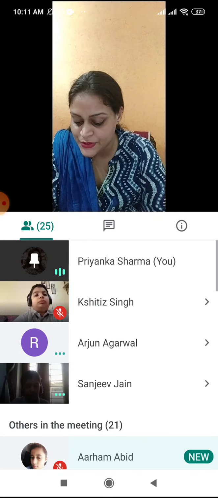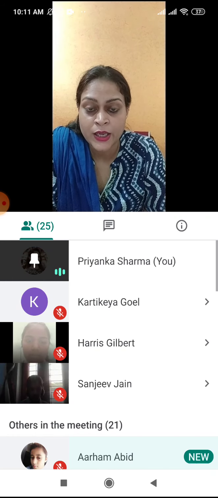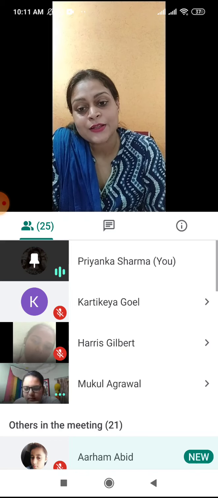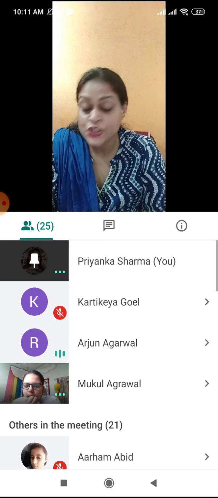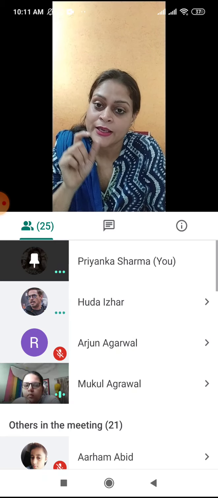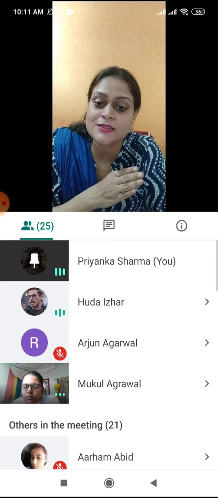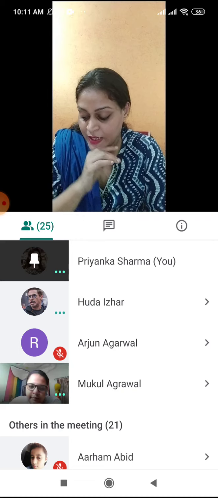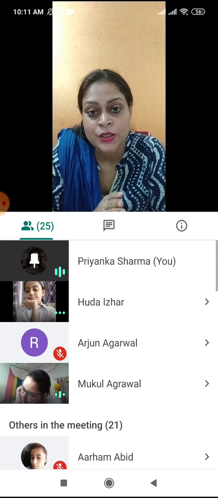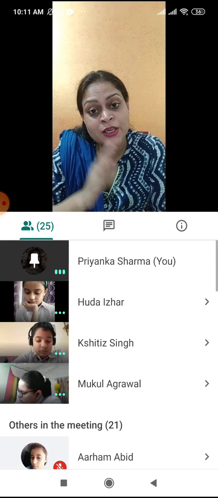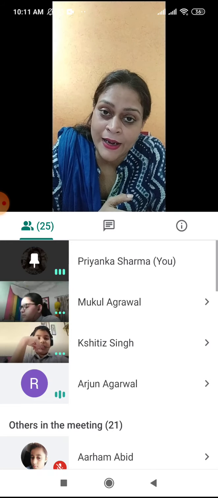Adverb describes verbs. It tells us more about verbs. Verbs are action words, and the words which describe verbs are known as adverbs. Like, he walks fast. So walks is the verb, and how is she walking? Fast. So fast is the adverb. Shelly sat quietly. Sat is the verb, meaning action word. Now, which word is describing this action word? Quietly. So quietly is the adverb.